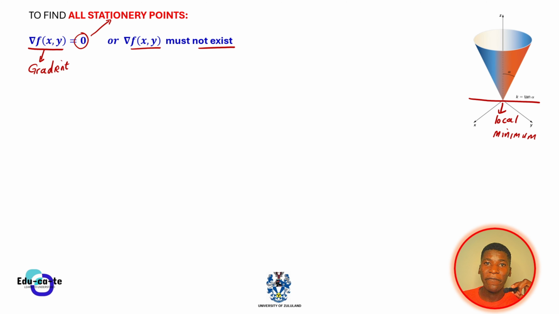So for us to have stationary points, either our gradient must be equal to 0, or our gradient must not exist, meaning that we have a sharp turn, something like this, a sharp turn. It means that the function is not differentiable at that point.